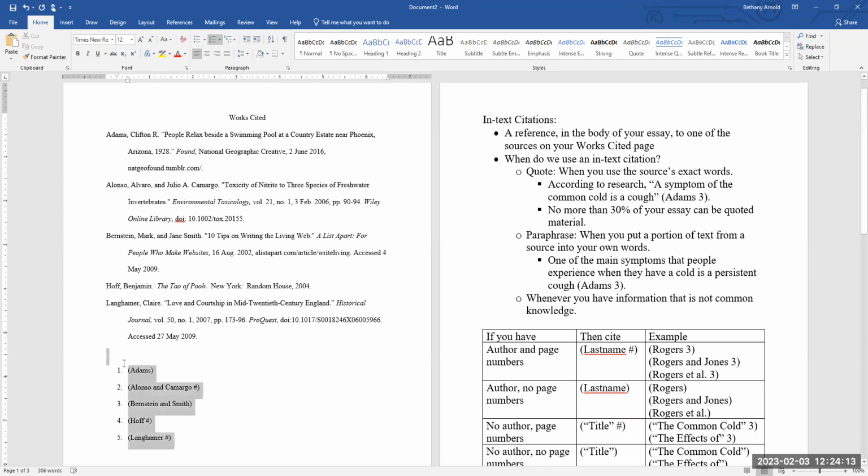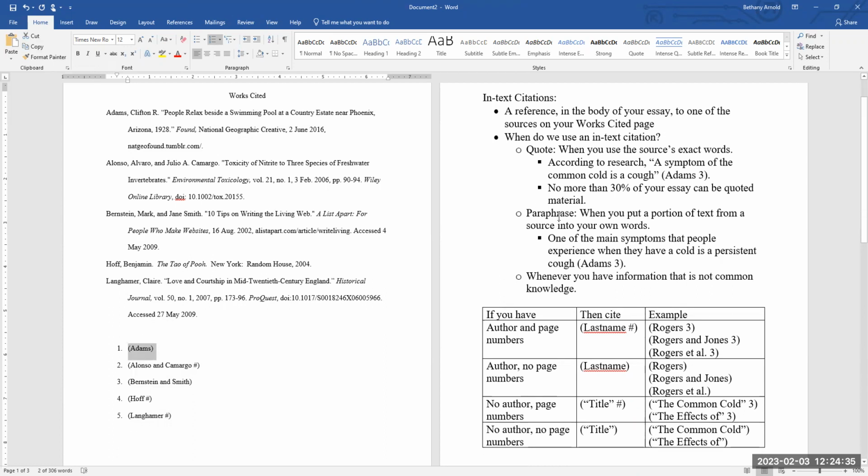So if you have that with you as you write, and if you find new sources, just go ahead, do your works cited entry, and figure out the in-text citation before you start writing. That makes it a lot easier, because if you have this source open in front of you and you quote from it, all you have to do, without thinking, is put Adams in there. It's a lot easier than having to stop everything that you're doing.